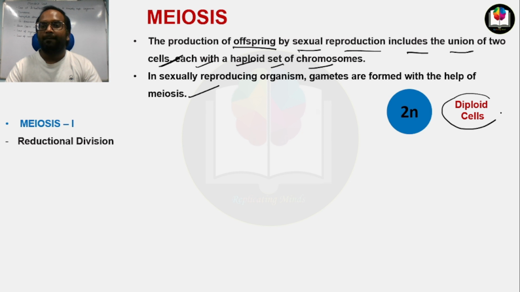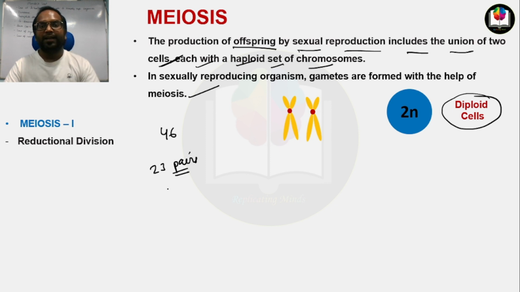Suppose this is a diploid cell. Now we will also consider the segregation of chromosomes along with meiosis. How the chromosomes are divided, how the crossing over between the chromosomes takes place during meiosis. So suppose this is a diploid cell, and you know that in each diploid cell there are 46 chromosomes, 23 pairs of chromosomes. Each pair contains two homologous chromosomes. So suppose I have taken one pair of homologous chromosomes from the 23 pairs.